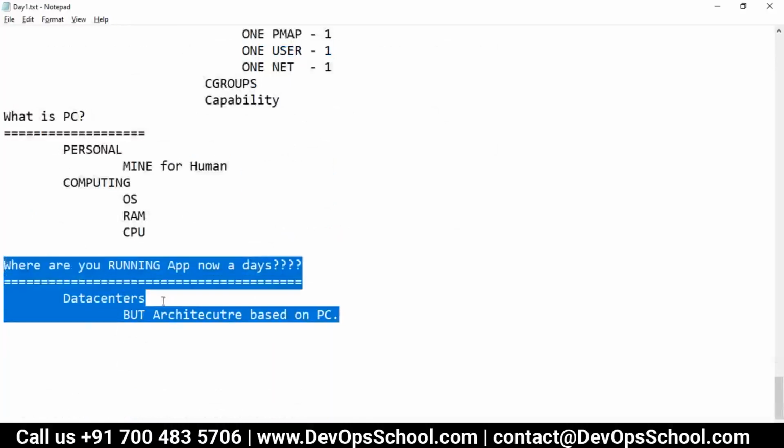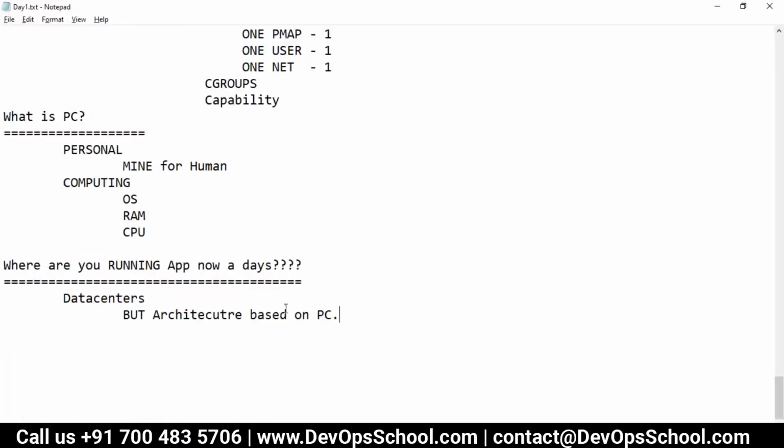So let me tell you, guys, what does this architecture mean? What does PC mean? There are operating system companies like Microsoft, Unix, Linux. They say we are creating an operating system for PC. Think about it: an operating system for PC, not for running a data center.